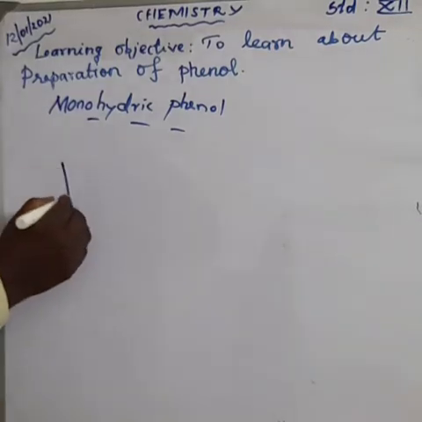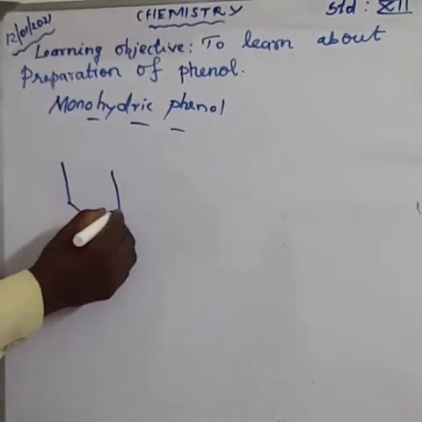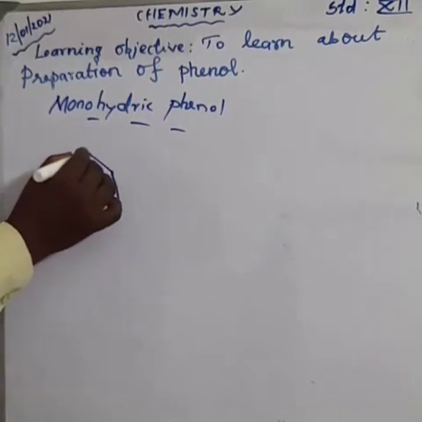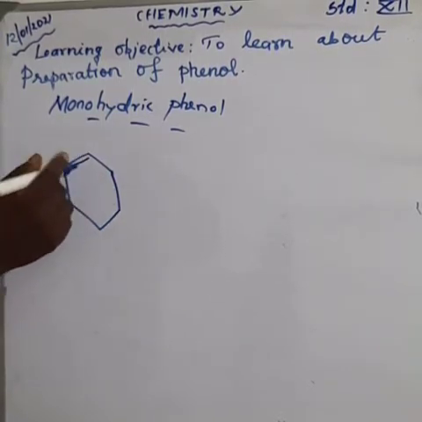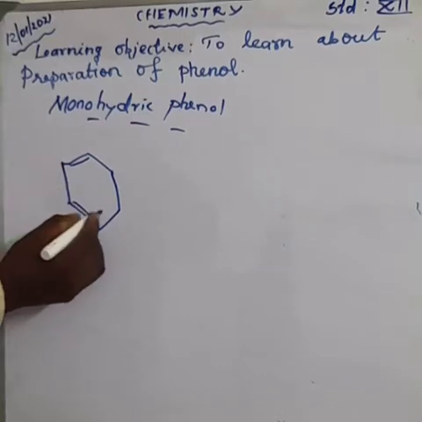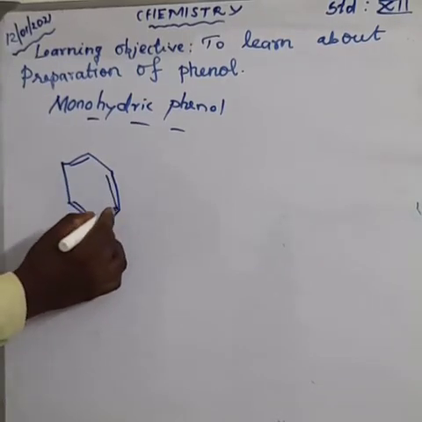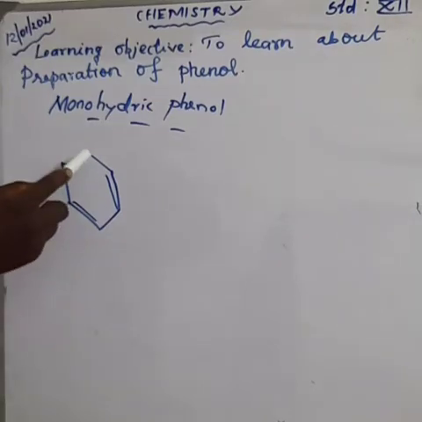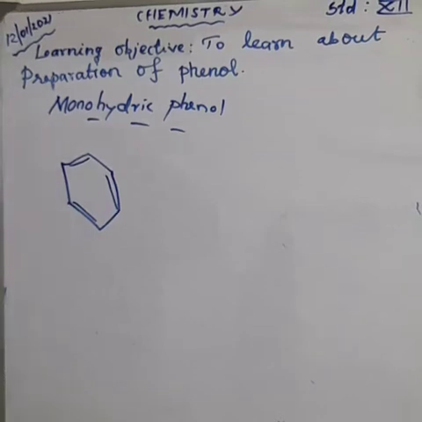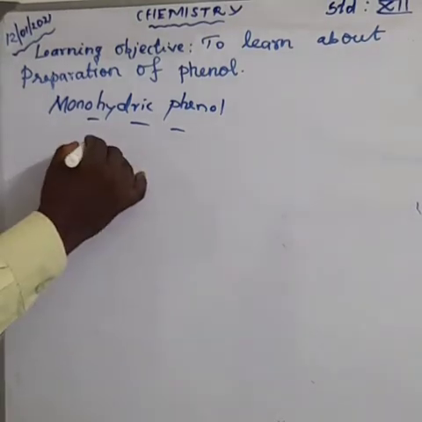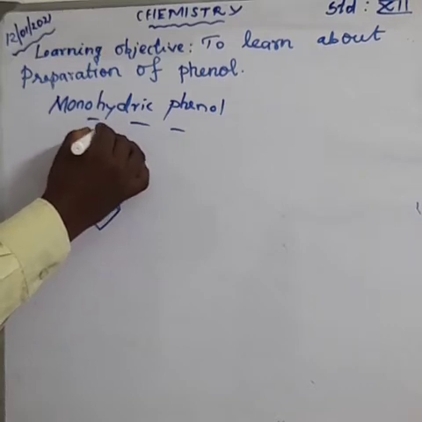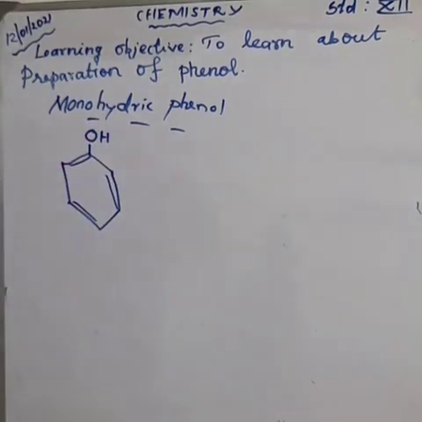This is a benzene ring, with double bond, single bond, double bond, single bond, double bond in alternating order. Here on the benzene ring, one OH group is directly attached. This is called phenols.